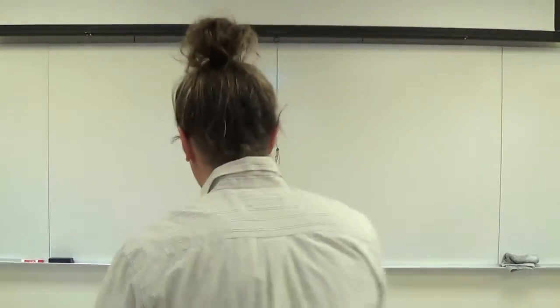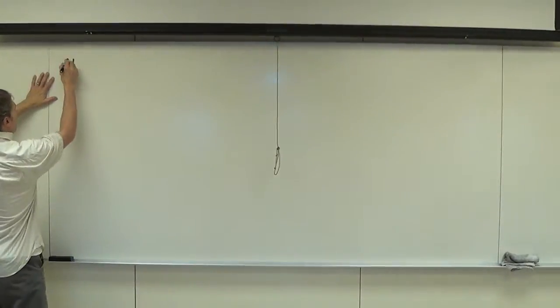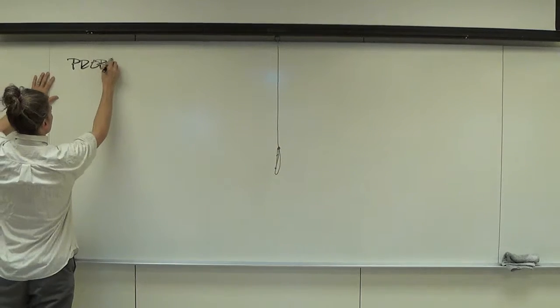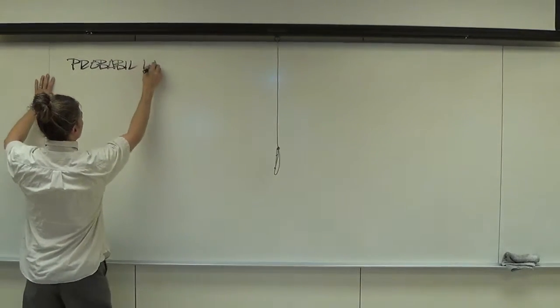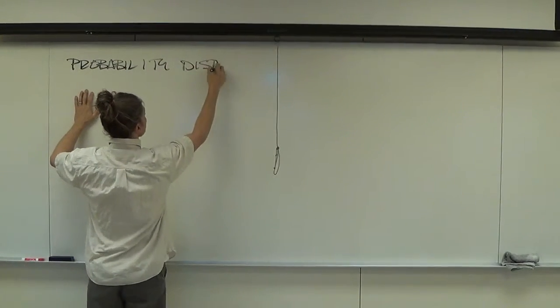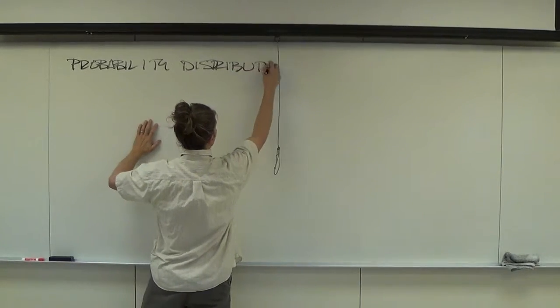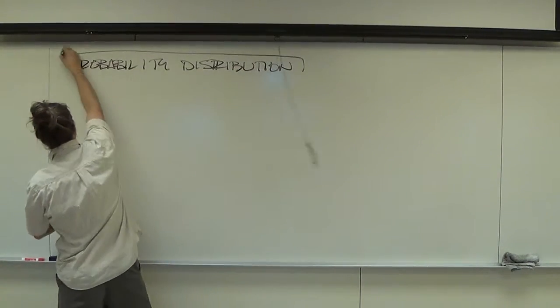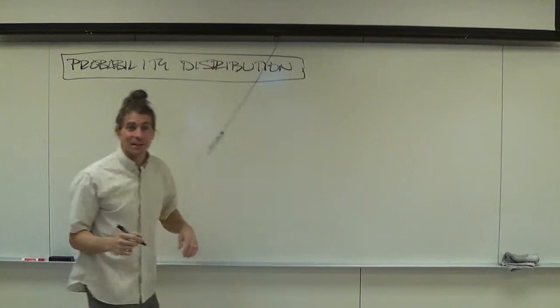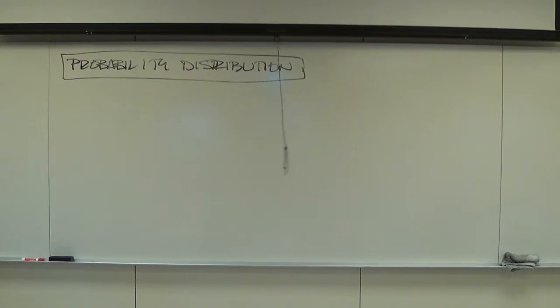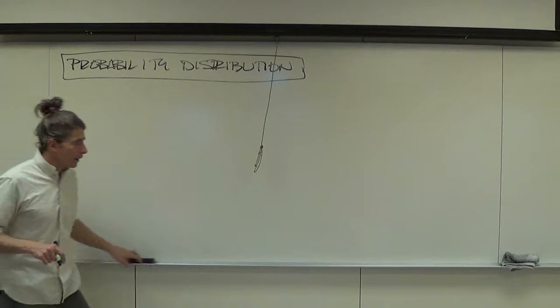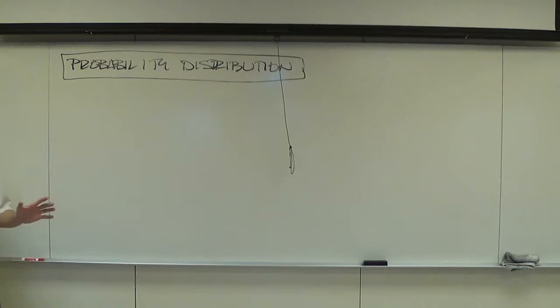I want to get back into this idea of a probability distribution. And this is really where we're going to be for the rest of the class, the last 4 weeks we have together. This is all we're going to be doing. We're going to go from discrete to continuous. Right now we're dealing with discrete ones because the outcomes you're counting: this one, that one, that one, this one, that one, this one. But we'll move to continuous when we need to. And we do need to.